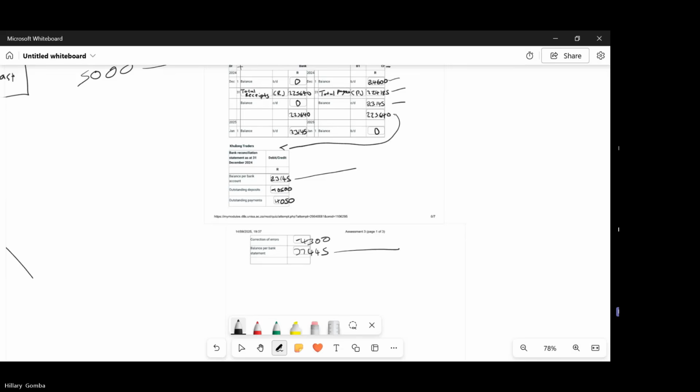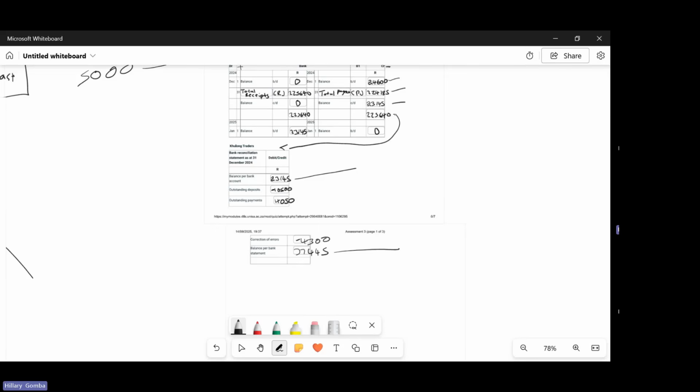What's the 4.3 plus 37,445? 37,445 plus 23,145. 37,445 plus 23,145. Is it 65.90?